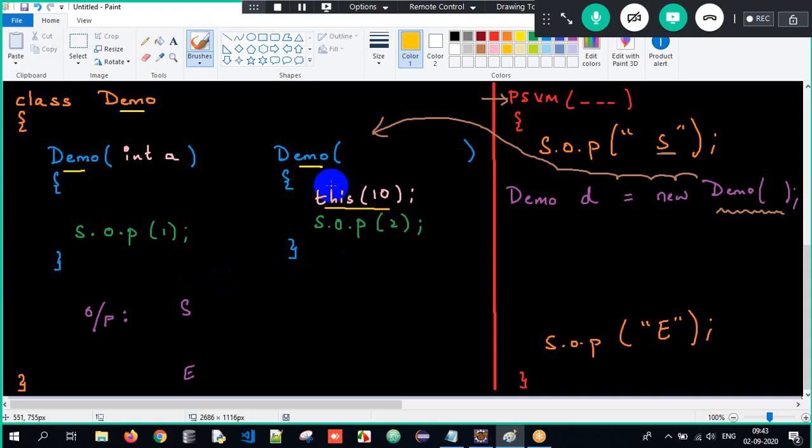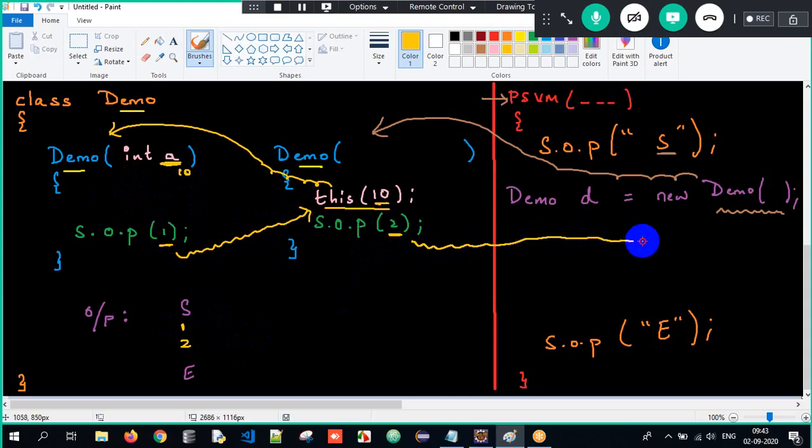This of 10 meaning the control is going to this constructor which is accepting integer argument A, and I'm passing the value 10 here. Therefore the control goes here, value of A is 10. So here, is there any calling statement here? No. 1 will get printed, correct? And after that the control will slowly go back to the same constructor call here. And what is the next line? 2 will get printed here. And after this execution, the control will go back to the same constructor call and then end here. So the output will be start 1 to end here.